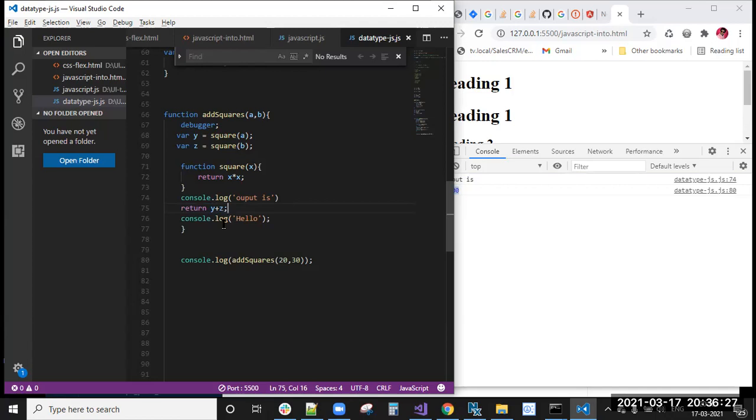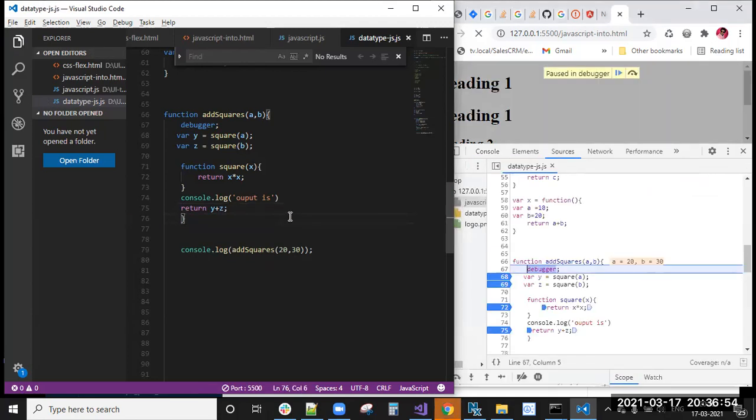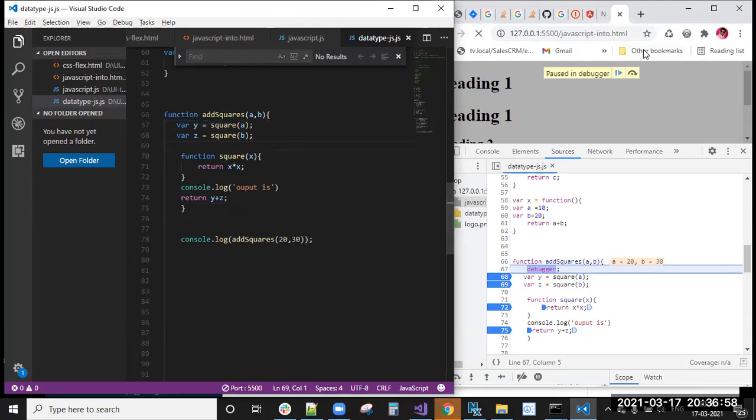Remember this also: the return statement is the last statement in a function. After that, if you write any statement or condition, it will be of no use. That code is not reachable in our function. Remember this point, and you can remove this.